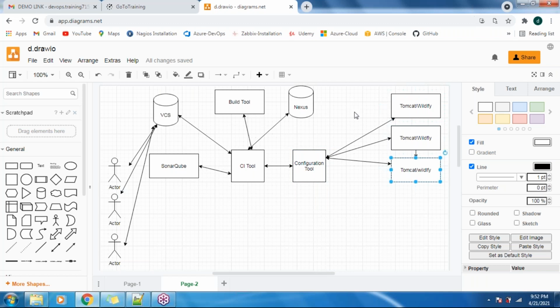In normal language, assume this is your television and this is your remote control. How are you guys operating your television? Using the remote only, right? You are not going physically to the television and operating it. We are operating it from the TV remote. Likewise, whatever task he wants to perform on the destination servers, we need not log in at all. We can perform those activities in this configuration management tool only, and the changes are going to reflect on these destination servers, guys. That is what the configuration management tool performs here.